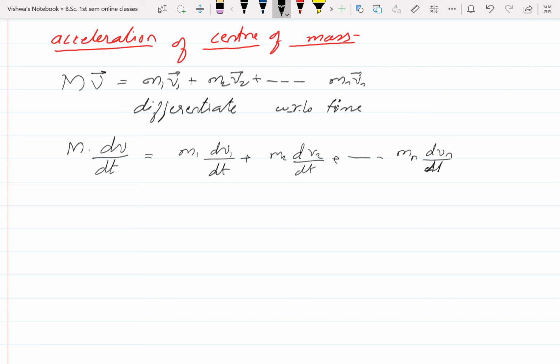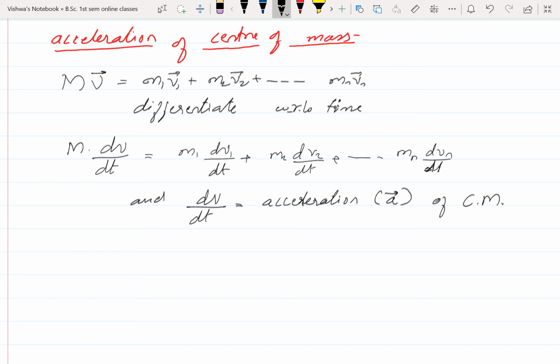As we know, the first order derivative of velocity is acceleration. For that, dv by dt is what? Acceleration. That is represented by letter A. This acceleration is acceleration of center of mass.